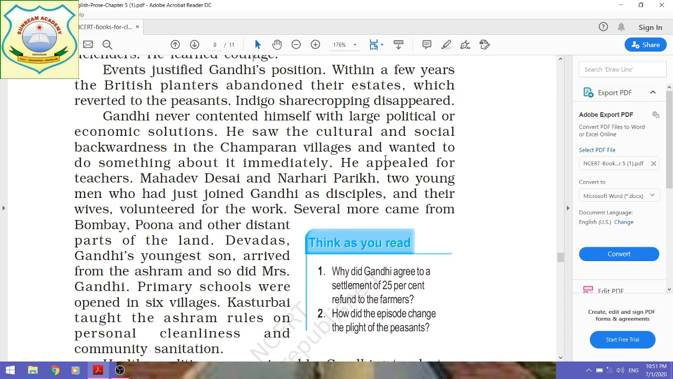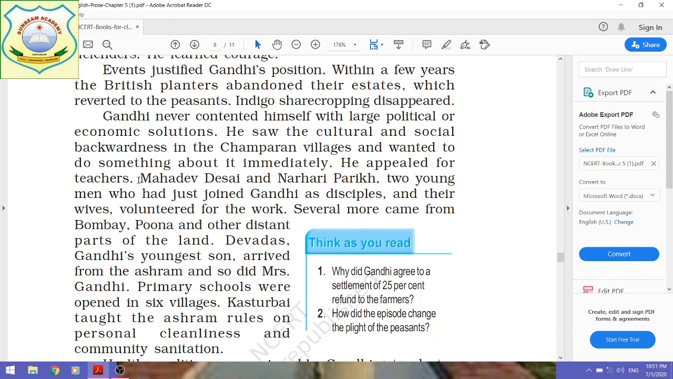So he appealed for teachers, and first of all, he wanted to educate them because most of the peasants, most of the farmers were uneducated, and it was the root cause. Gandhiji realized that it was the root cause. First of all, they should be educated, so Gandhiji requested teachers.